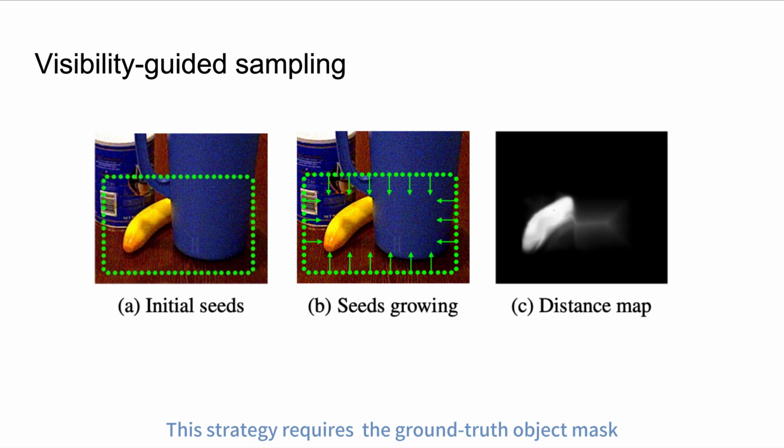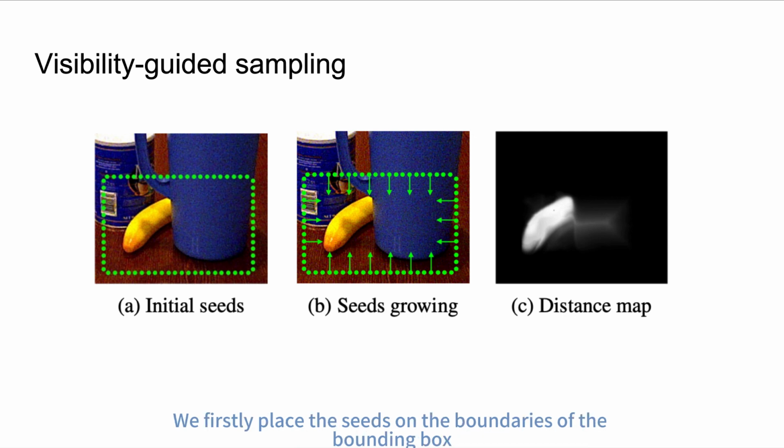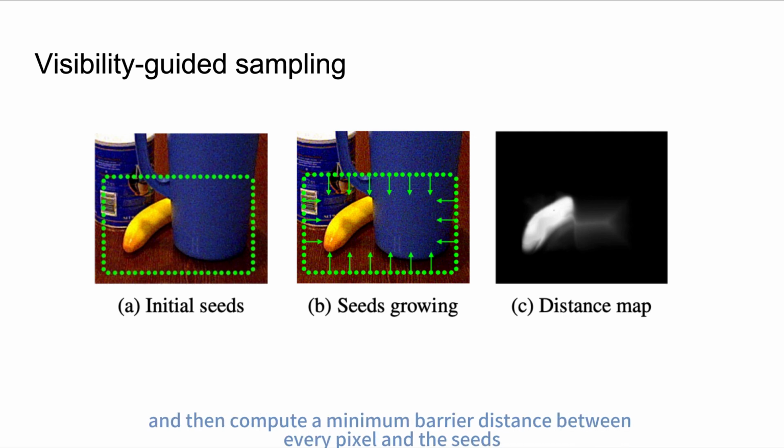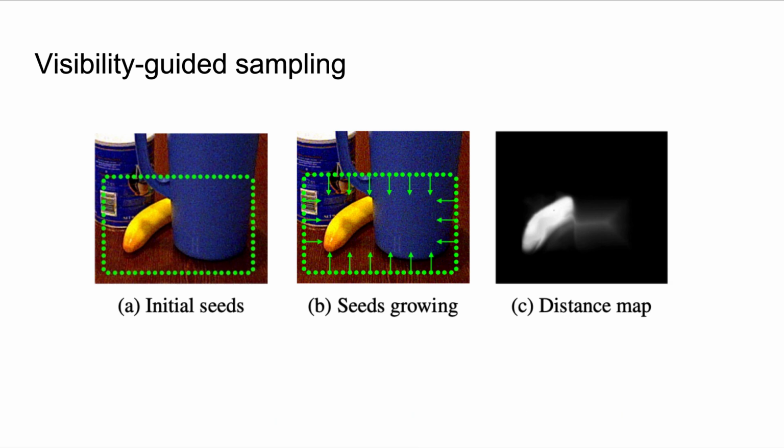This strategy requires a ground truth object mask, which is hard to annotate. To overcome this issue, we deploy the classical distance transform to approximate the visibility of each pixel in the bounding box. We first place seeds on the boundaries of the bounding box, and then compute the minimum barrier distance between every pixel and the seeds. Finally, we obtain the distance map to build the visibility of each pixel.